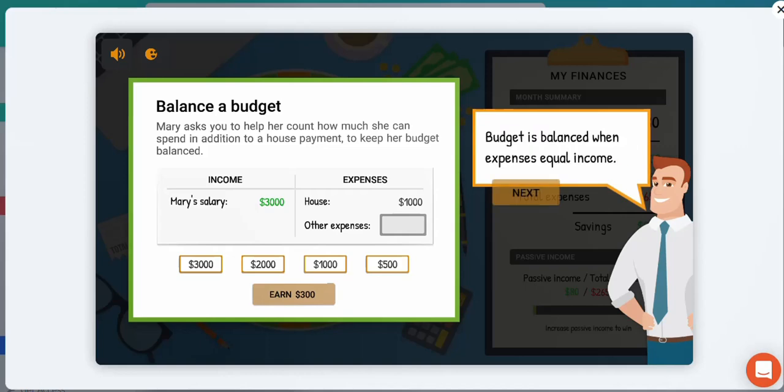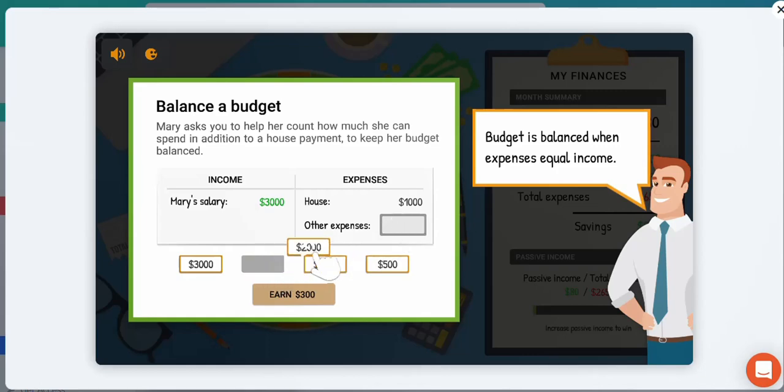Her budget is balanced when her expenses are equal to her income. So we need to put a certain amount there in terms of our other expenses. Remember, a budget means you need to balance your income and expenses. So we cannot exceed $3,000. If we do, that means we're going to have to take out loans, we're going to have to use credit.